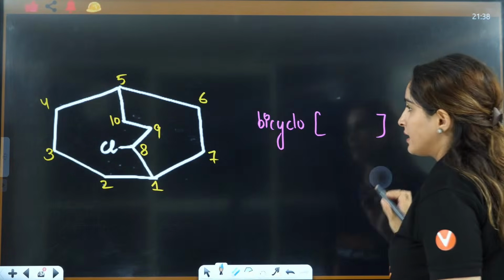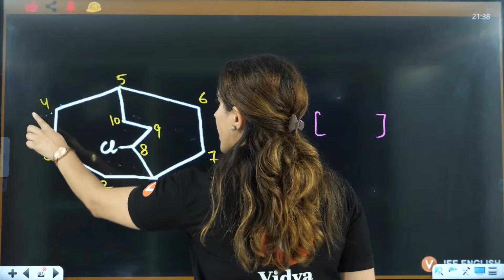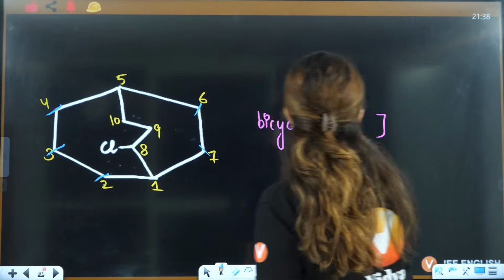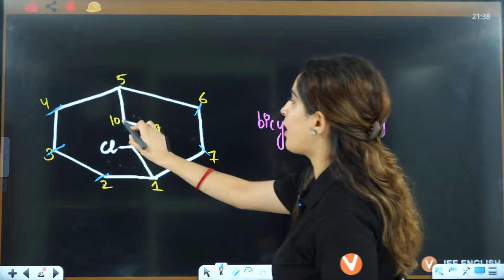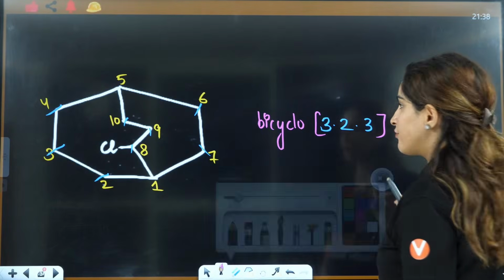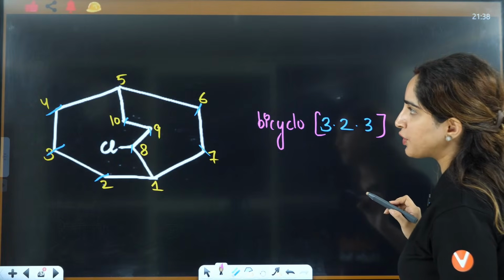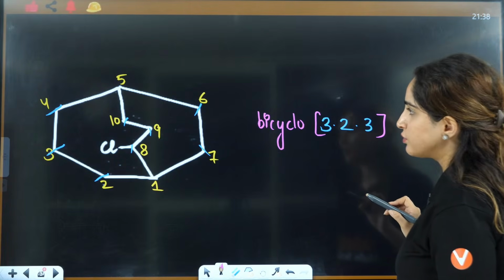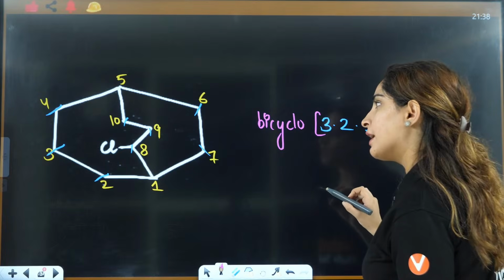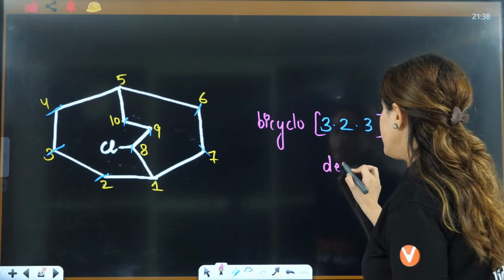Here the maximum you have is 1, 2, 3, so you will say 3, this is 2, so you will say 2, and this is 1, 2, 3, so you will say 3. Bicyclo 3, 2, 3, and the total is decane.